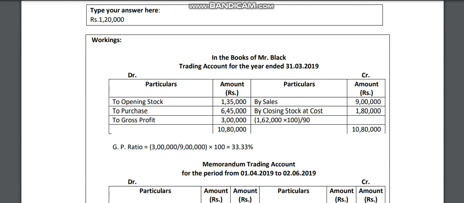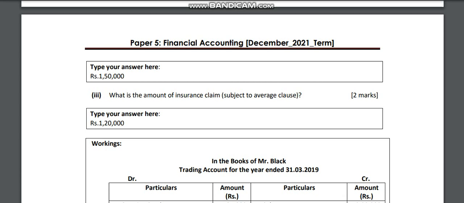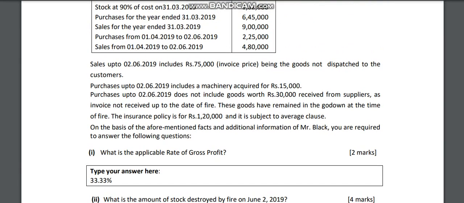It will take a lot of time, these tables and all. So we have to wait for the guidelines. We can work on a blank page and show it to the camera, so it will be helpful. So we have to wait for the notification guidelines to see how they are expecting it.